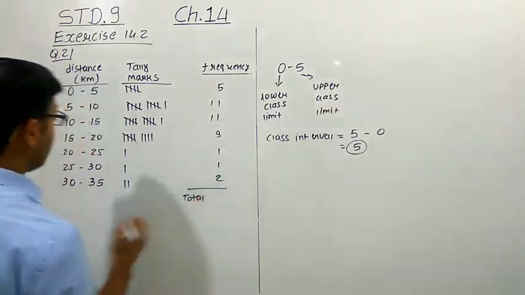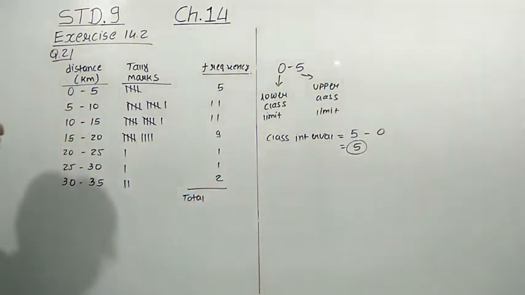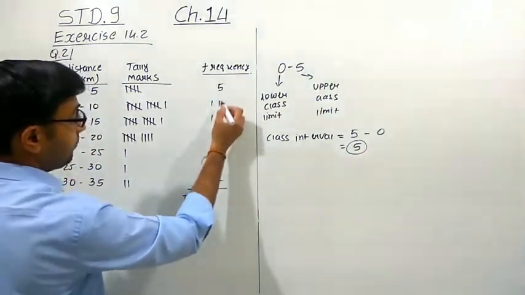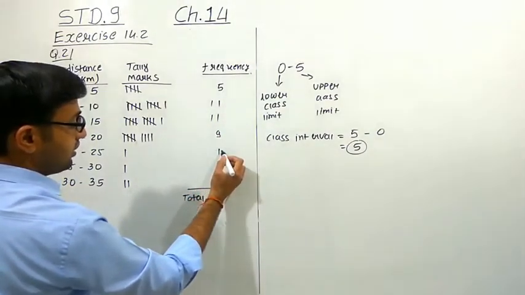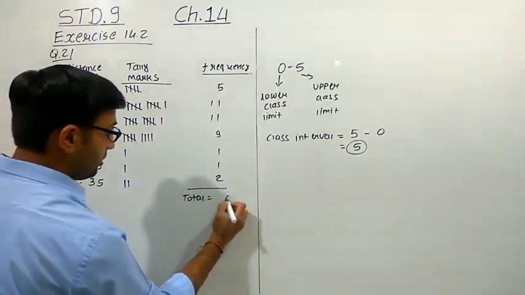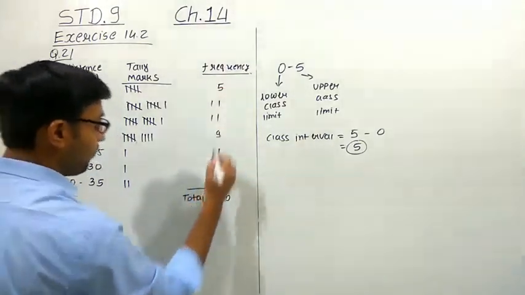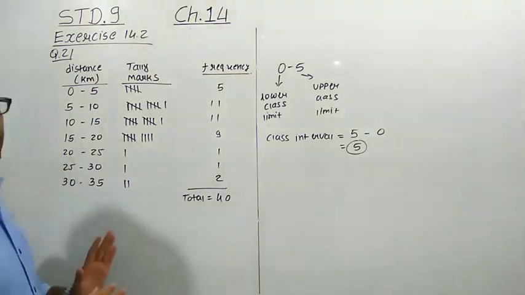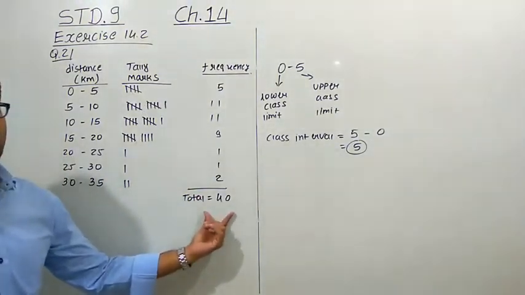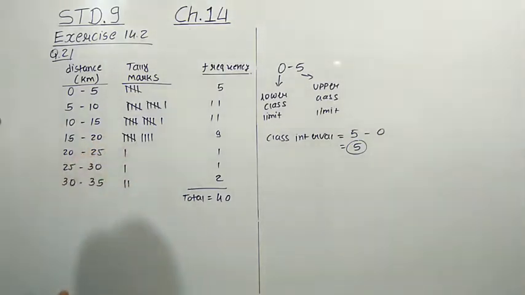The data is of 40 engineers, so the total must be 40. See, 5 plus 1 is 6, plus 1 is 7, 7 plus 9 is 16, 17, 18, 19, 20, and so on, to 40. So the data is for 40 engineers, and here you also get 40. That means all these data are correct.